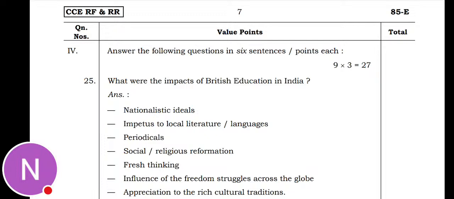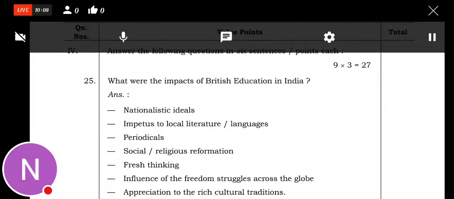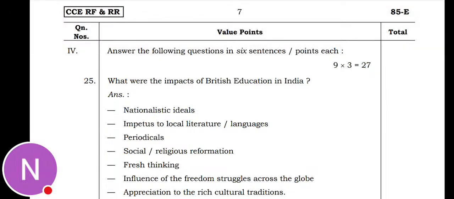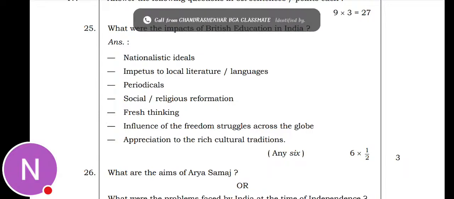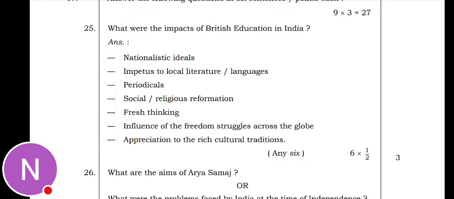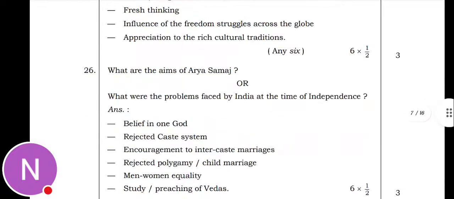Next is answer the following questions in 6 sentences, that is 3 marks each question. 9 questions you have to answer, you will get 27 marks. The first question is what were the impacts of British education in India? So impacts are nationalistic ideals, impetus to local literature, languages, periodicals, social religious reformation, fresh thinking, influence of the freedom struggle across the globe, appreciation of the rich cultural tradition. These are the impacts of British education in India.